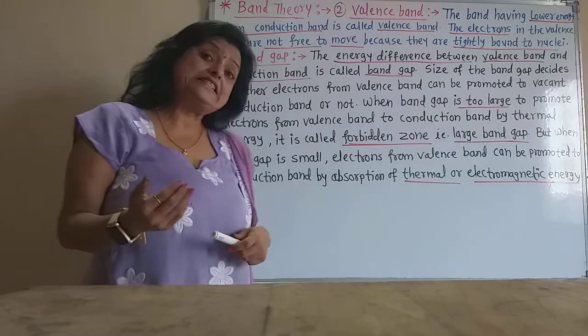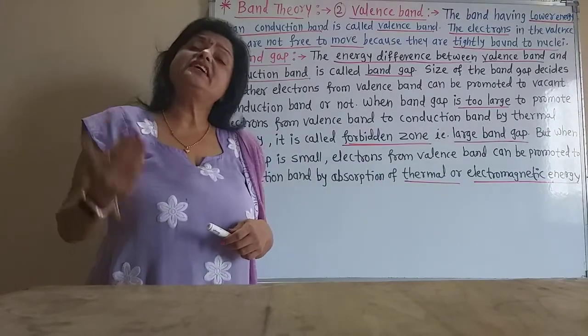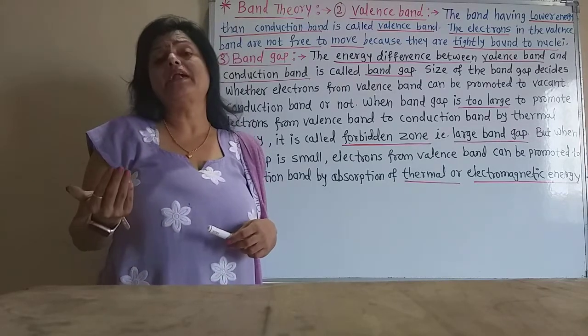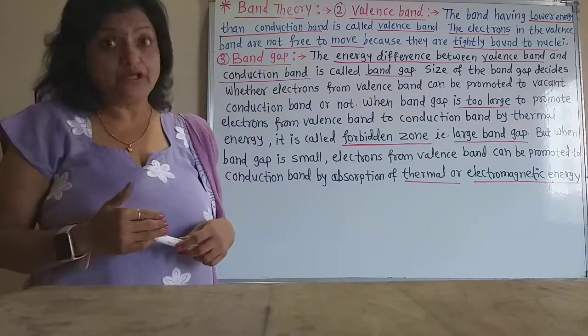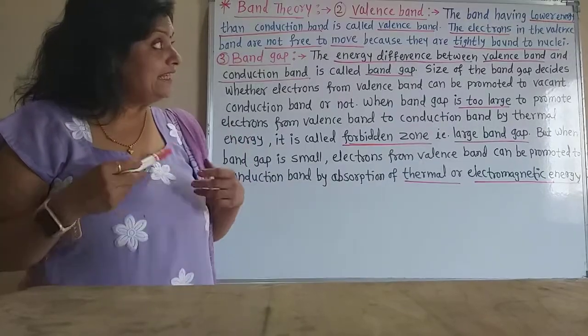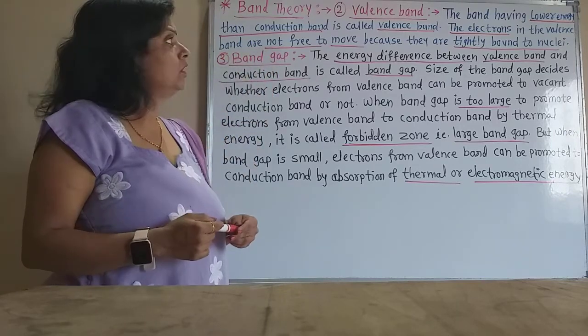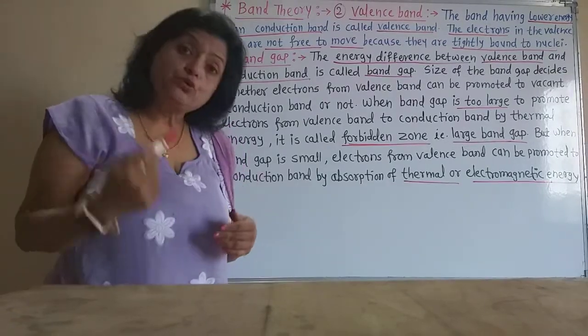Now, in the valence band there are so many electrons. These energy levels of the valence band are not partially occupied or vacant, but they contain so many electrons. So the electrons in the valence band are not free to move because they are tightly bound to the nuclei.